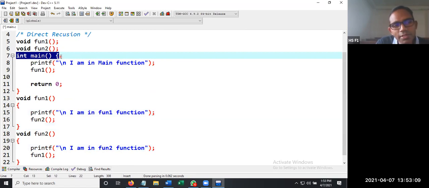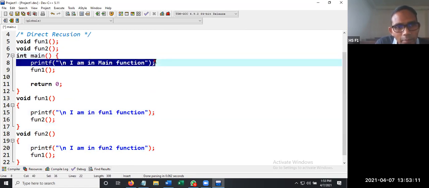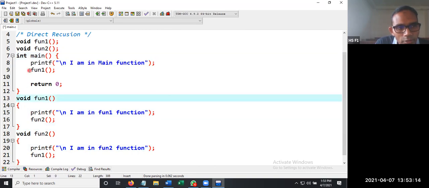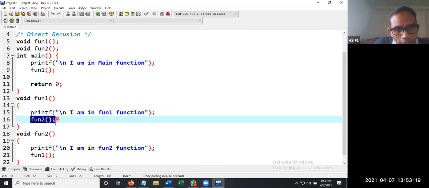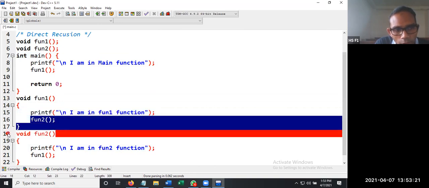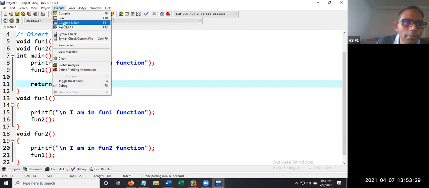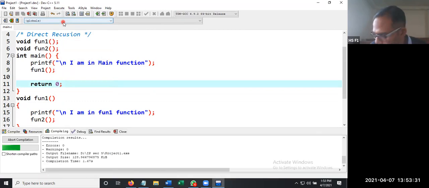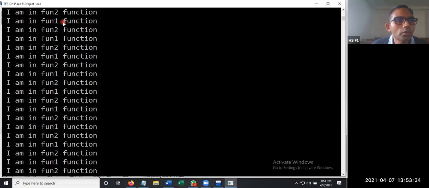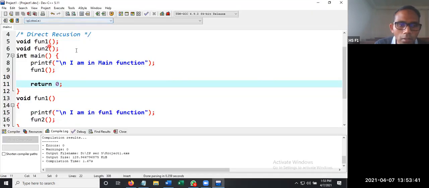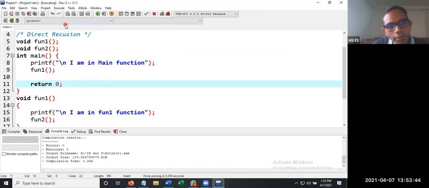Initially, the execution starts at main, it prints I am in main function, then it jumps to fun1. fun1 is executed, it simply prints function 1, it goes to function 2, again function 2 is going to get invoked, and this process goes on. So let us compile and run.